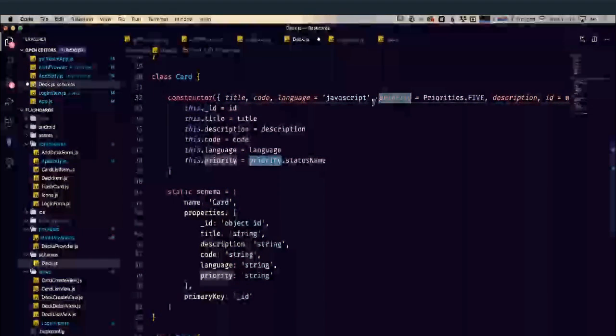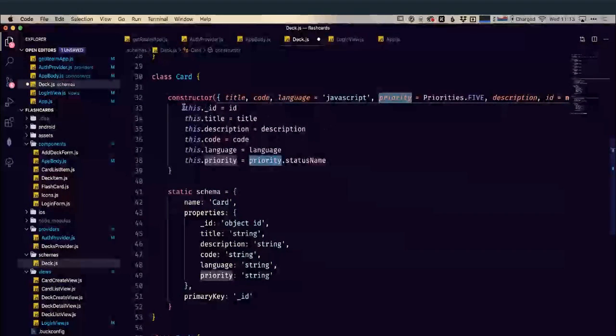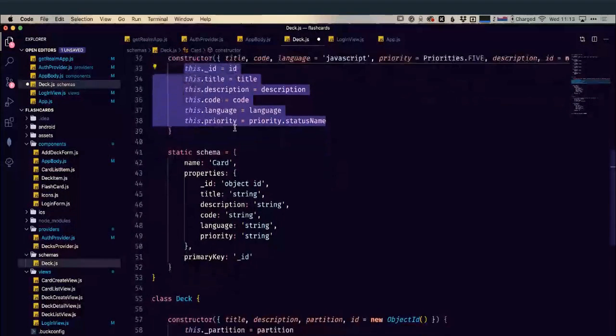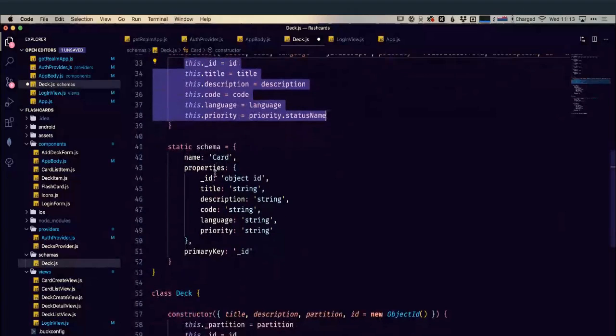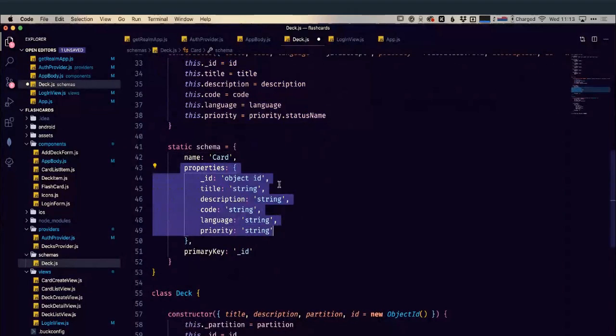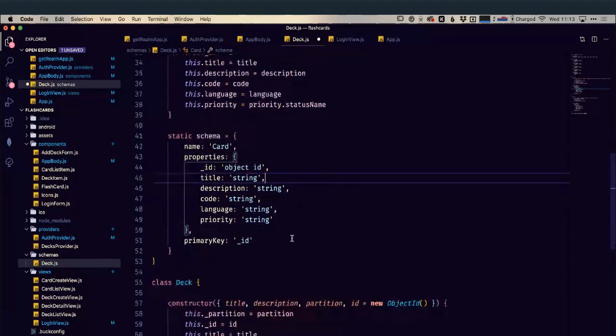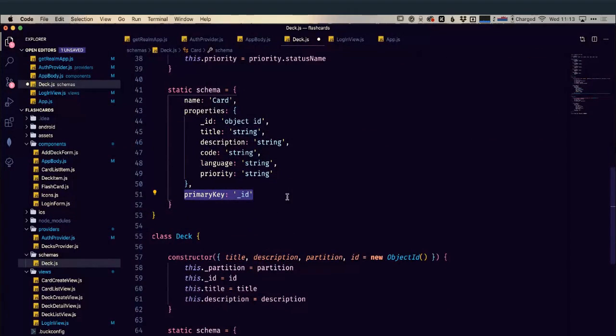So all the things we're passing in are being set on our card class. Then we have our schema again, which defines them all. ID is an ObjectId, the rest are strings. And again, we have our primary key set as ID. So that is our schemas defined.